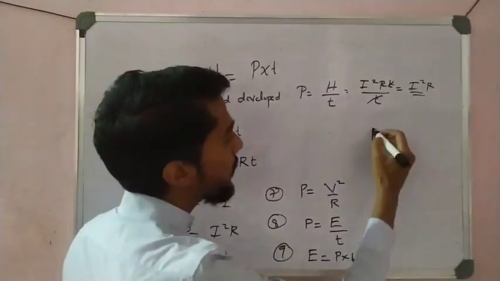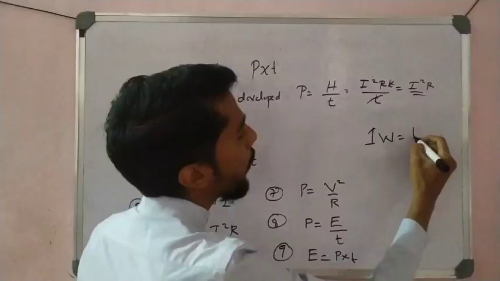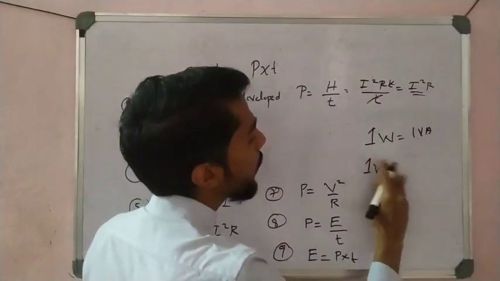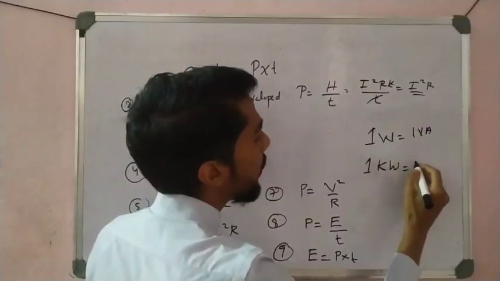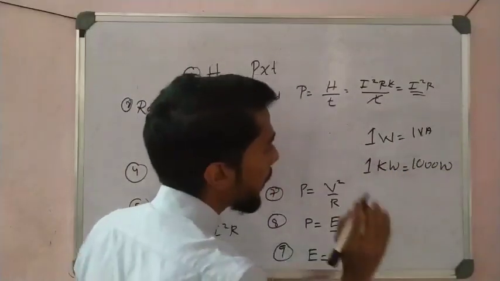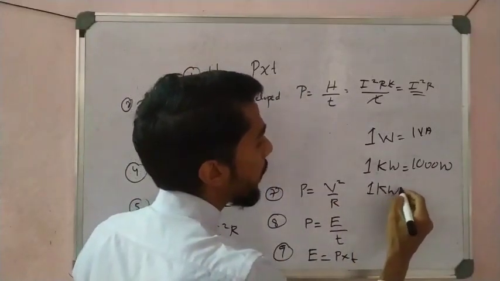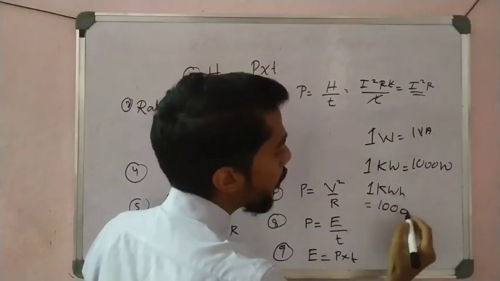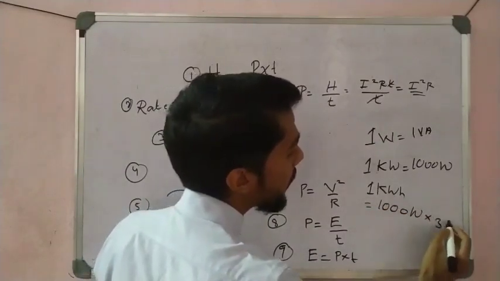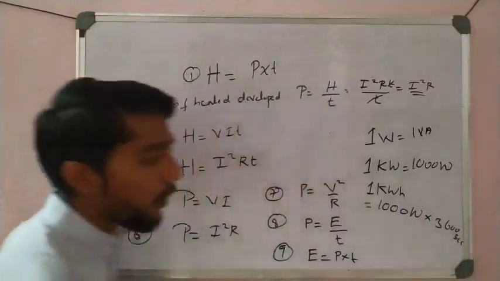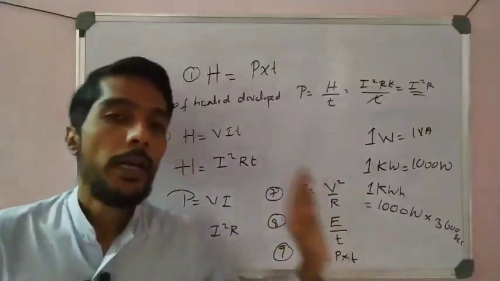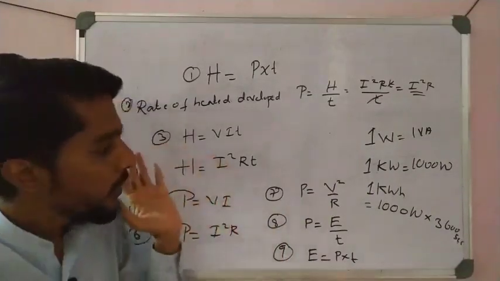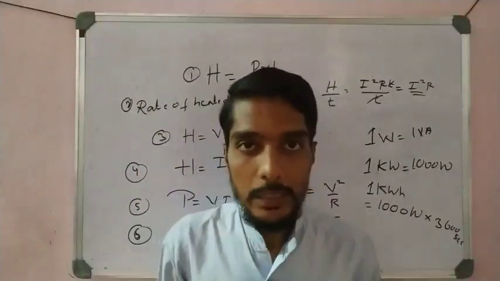And also 1 watt is equal to 1 volt ampere, and also 1 kilowatt is equal to 1000 watt, you have to remember. And 1 kilowatt hour is nothing but 1 kilowatt, 1 kilo means 1000 watt, into 1 hour, which means 3600 seconds. You have to remember these conversions. So these are the points you have to remember in electrical power and the heating effect of electric current. Okay, these are the concepts we have learned in this first part.